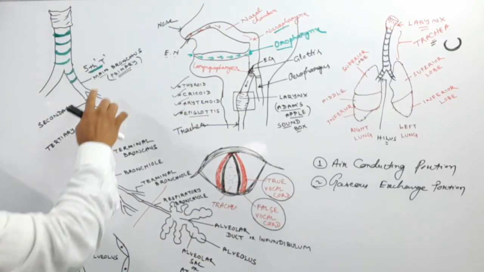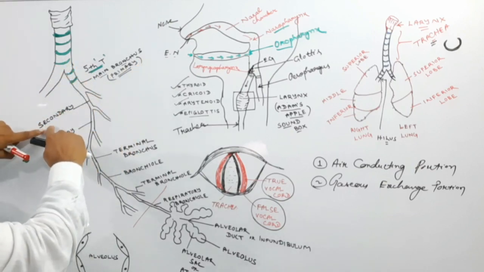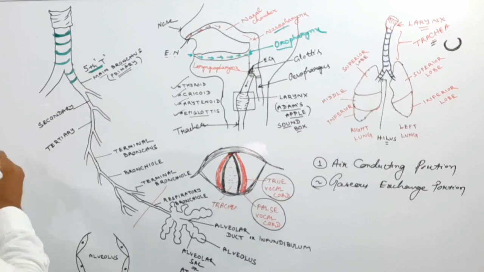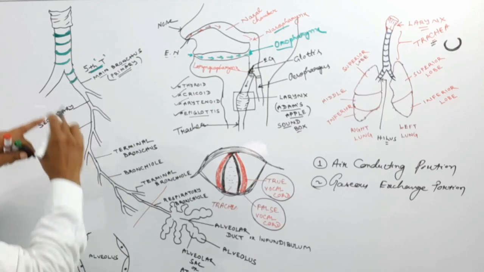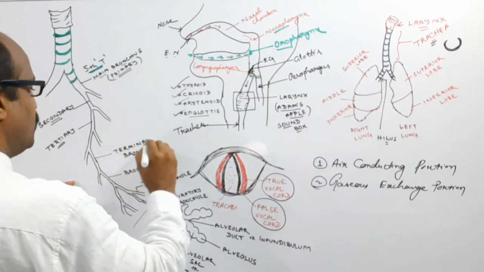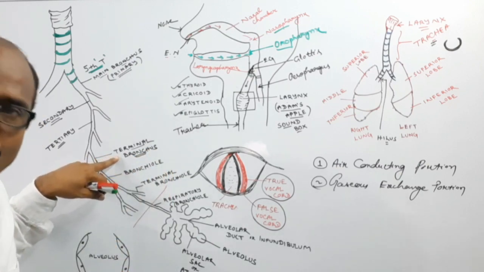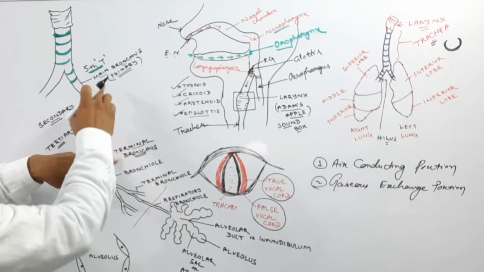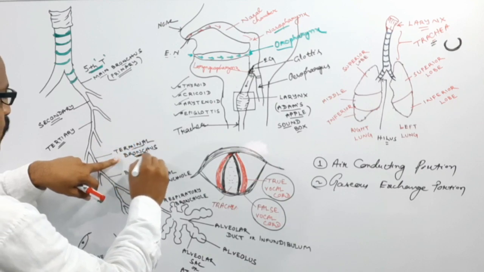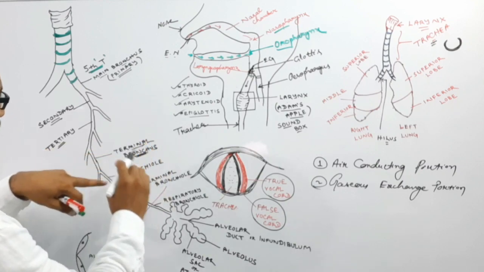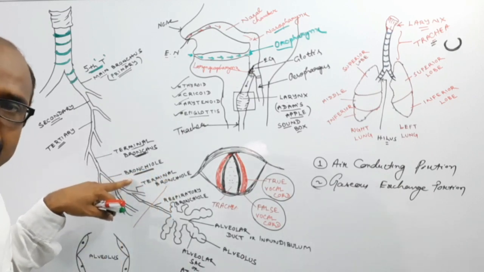Okay, so now the main bronchus or the primary bronchus divides and forms the secondary bronchi, which again divide to form tertiary bronchi, then divide and redivide to form terminal bronchi, or singular terminal bronchus. Then the terminal bronchi again divide into bronchioles.